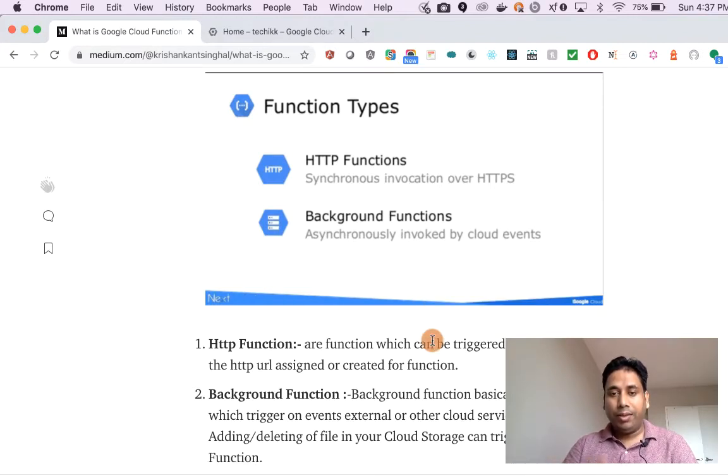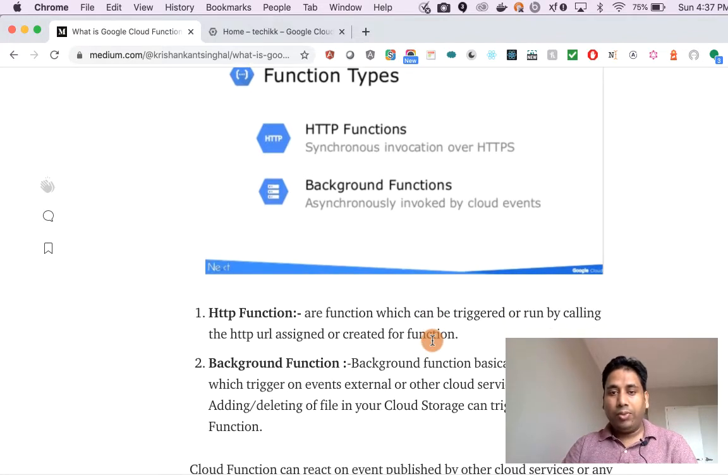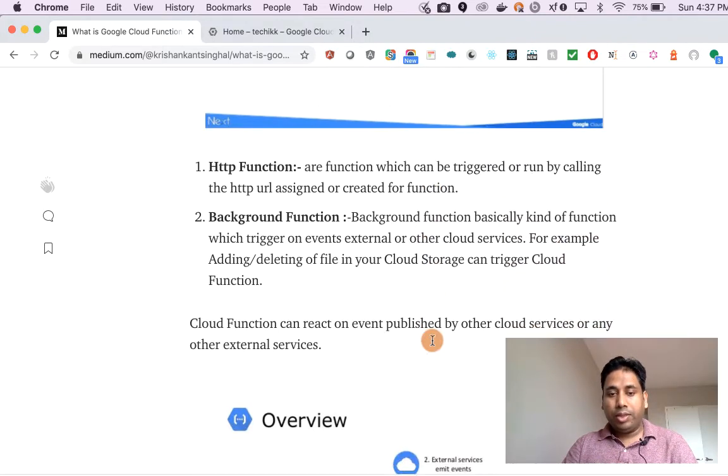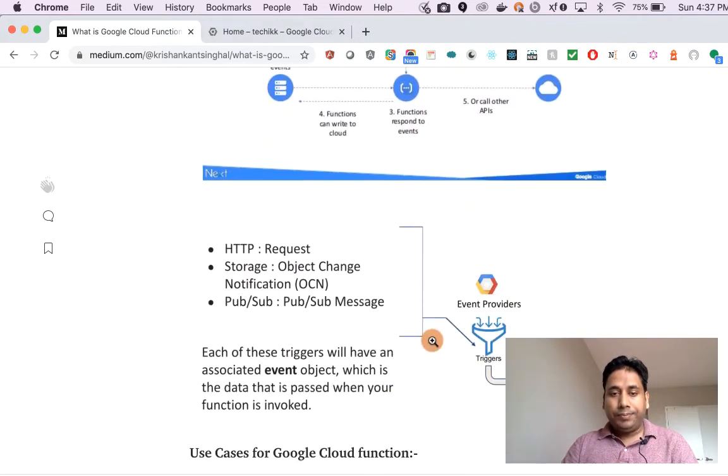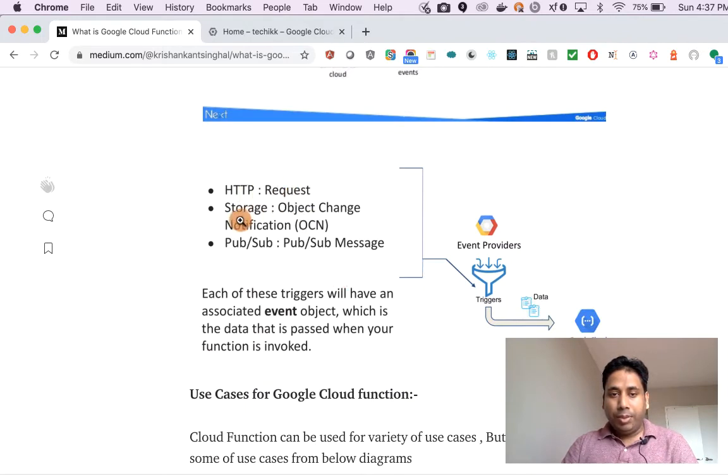For example, adding a file to Cloud Storage can trigger a background function, and an event to Cloud PubSub can trigger a background function. So any HTTP request or object change notification can be an event provider which triggers the Google Cloud Function.